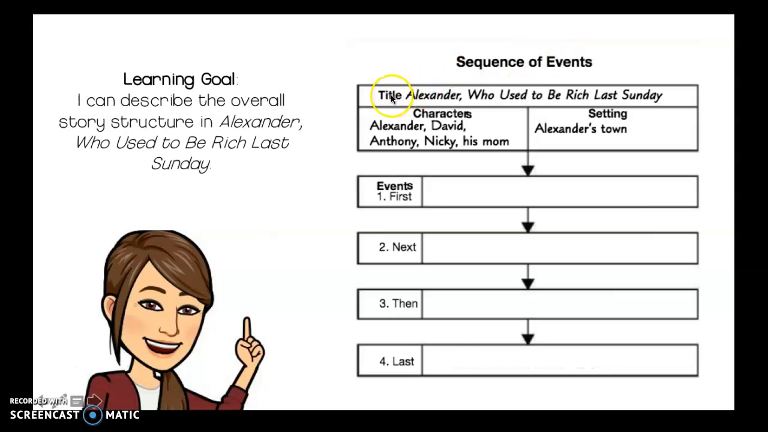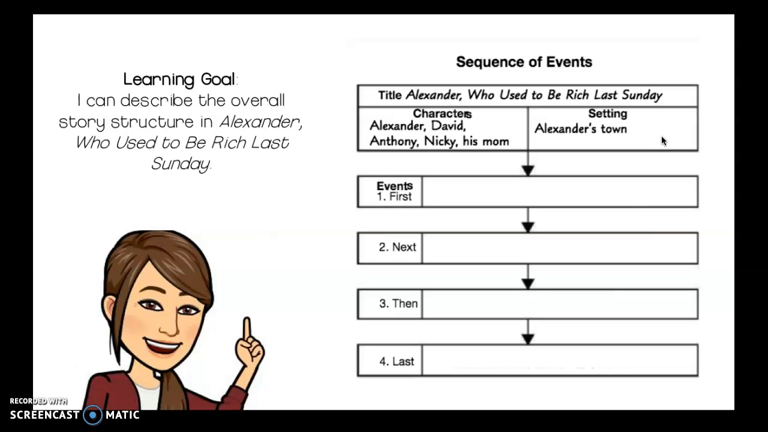At the top, where the title is, I wrote Alexander, who used to be rich last Sunday. In the characters box, I wrote Alexander, David, Anthony, Nikki, and his mom. In the setting, I wrote Alexander's town. You will need to fill this in your graphic organizer as well.